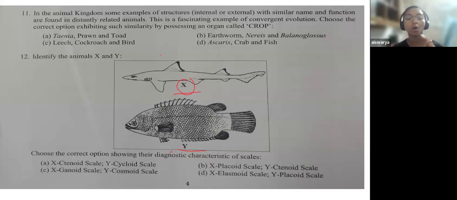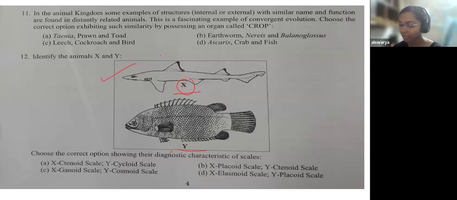So you have two types, the bony fish and the cartilaginous fish, the Osteichthyes and the Chondrichthyes. Here, sharks belong to the group of cartilaginous fishes, their endoskeleton is made of cartilage, and that comes under Chondrichthyes. And Y is a bony fish, so they come under the group Osteichthyes.